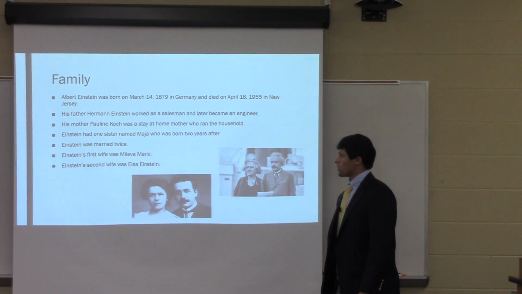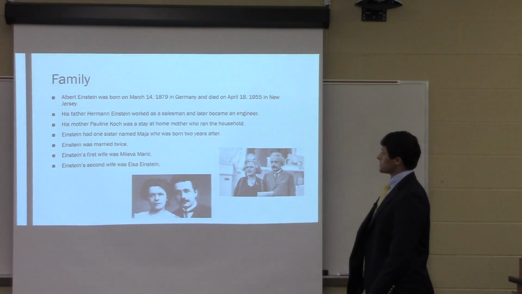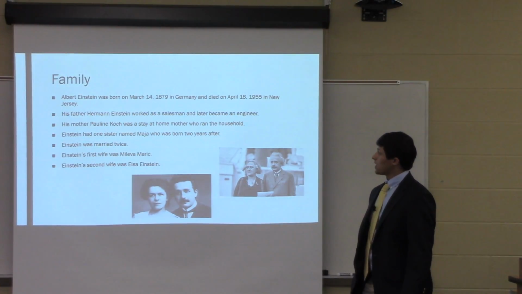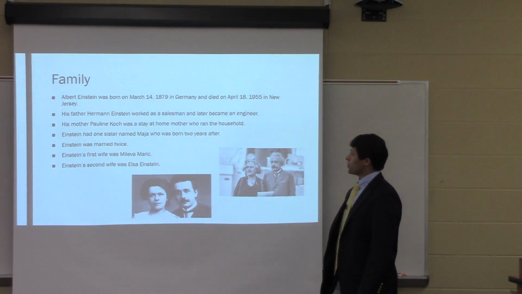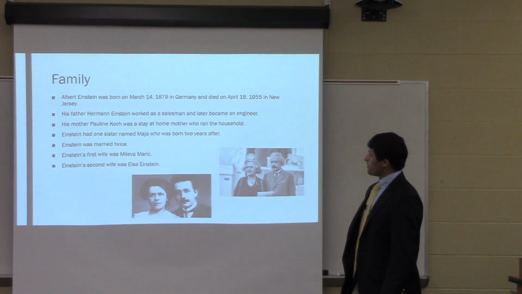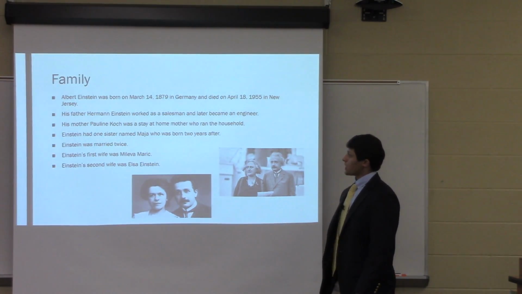His father was named Hermann Einstein, and he worked as a salesman and later became an engineer. His mother, Pauline Koch, was a stay-at-home mother who ran the household. Einstein had one sister named Maja, who was born 2 years after.